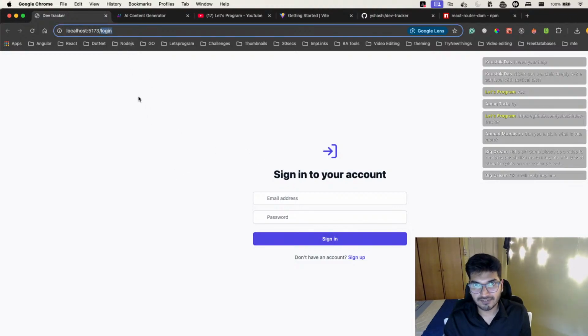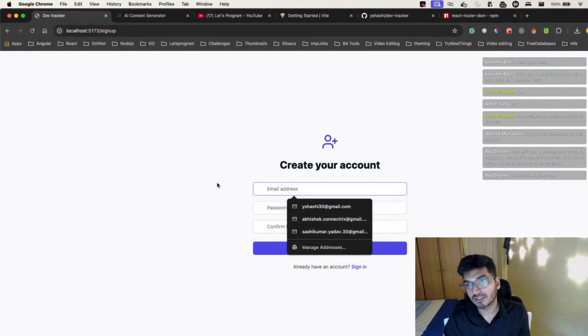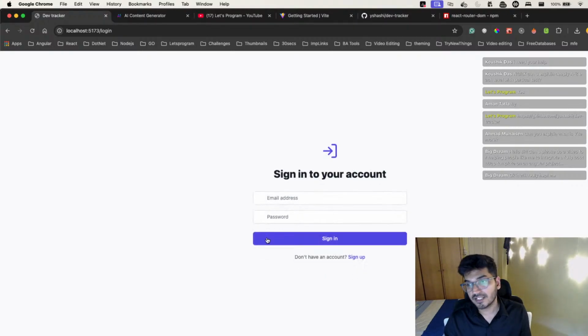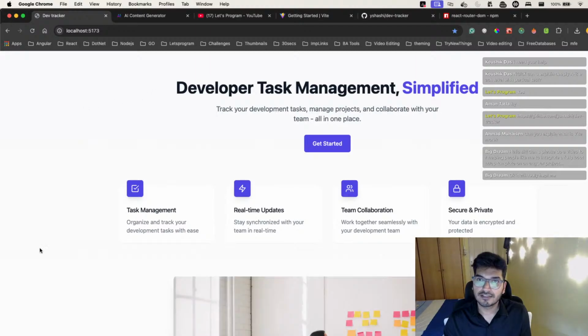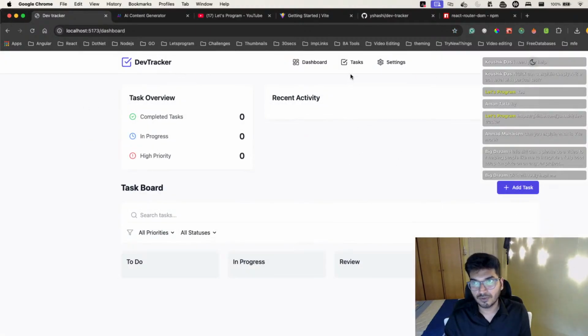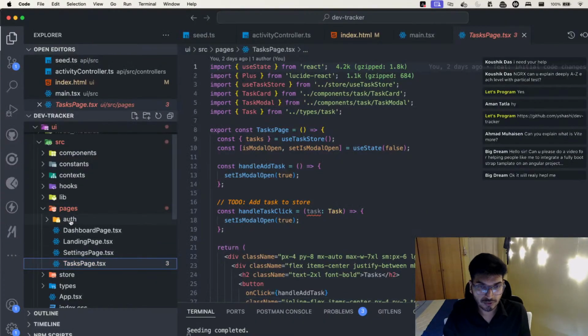That's where I have this login page and a sign up page. Here the user can sign up, and this is already integrated. So if you're looking for something in React like authentication and authorization, that is already covered with this project. We have a sign up page and a sign in page, and if I do sign up, I come to the dashboard page. This is the dashboard, this is the home, this is the task page, and this is the settings page.